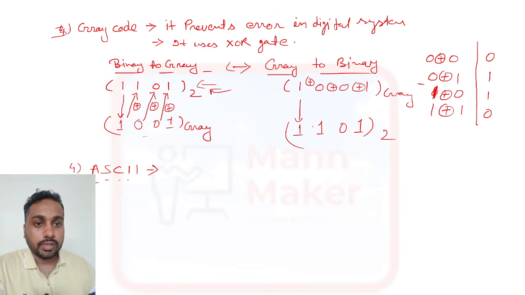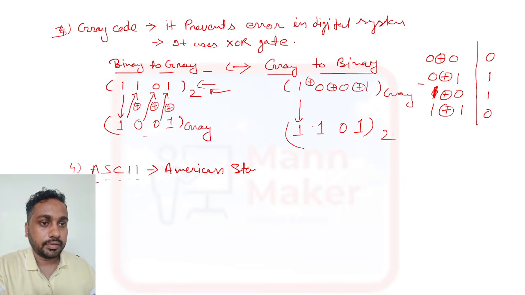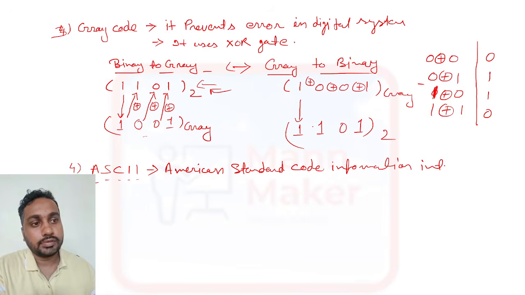American Standard Code for Information Interchange. Okay, this is the full form of it.